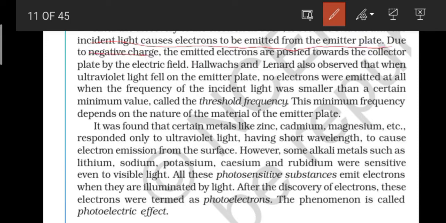Due to the negative charge, the emitted electrons are pushed towards the collector plate by the electric field.